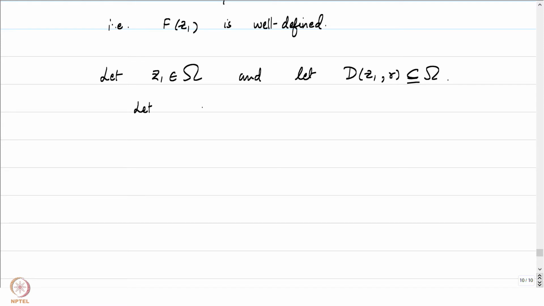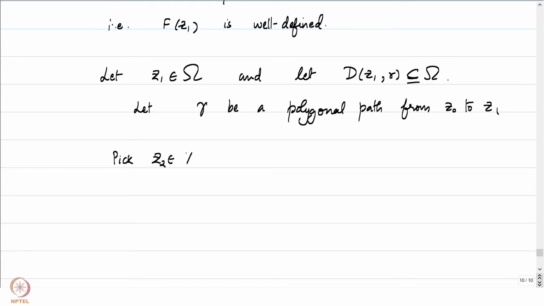Let gamma be a polygonal path from z0 to z1, and pick some point z2 in the disk of radius r around z1, and let gamma z1 z2 be the straight line path from z1 to z2.